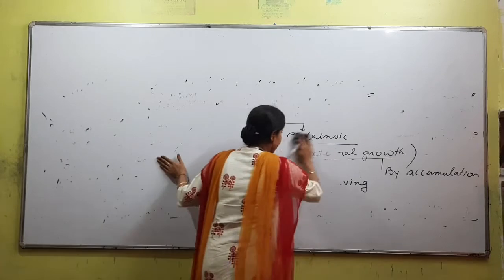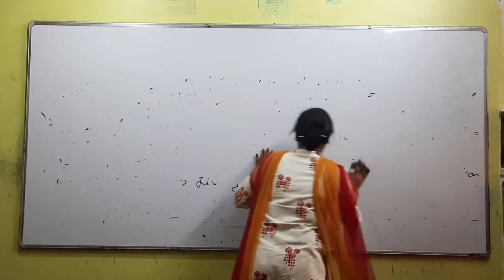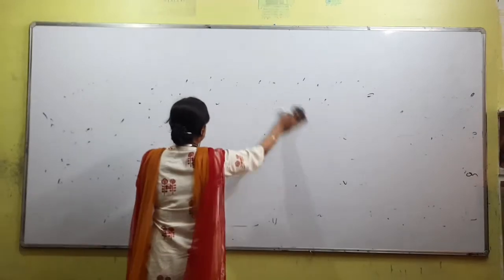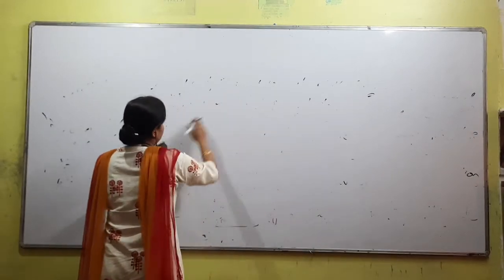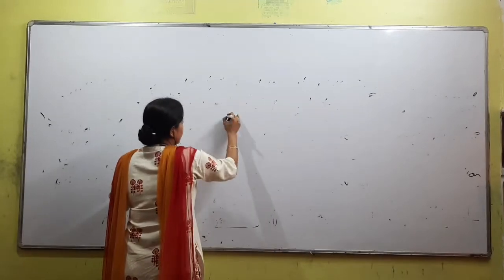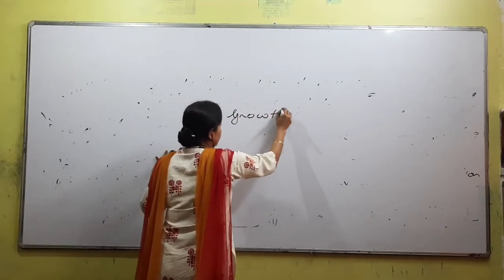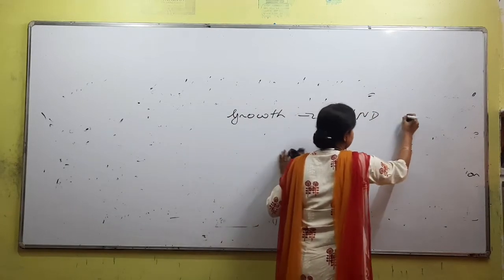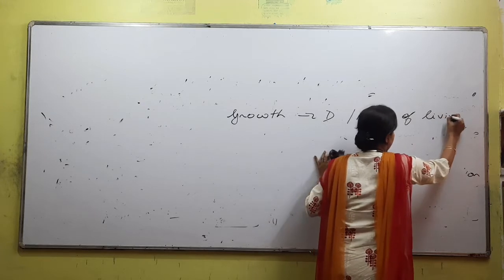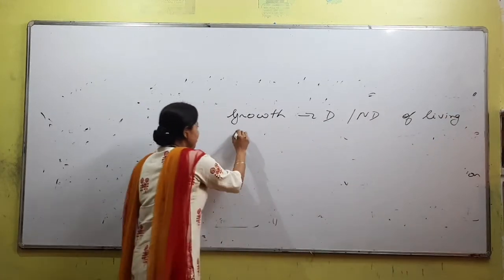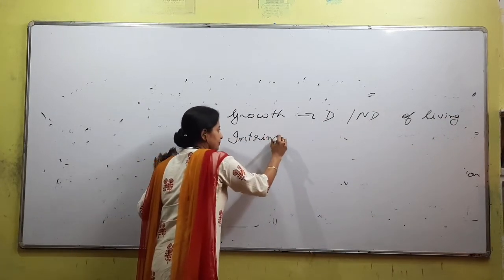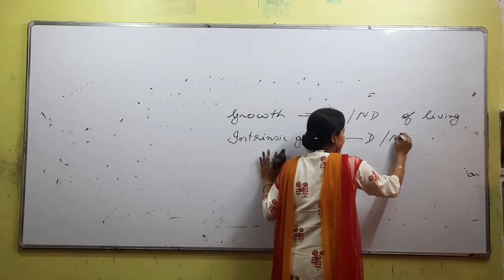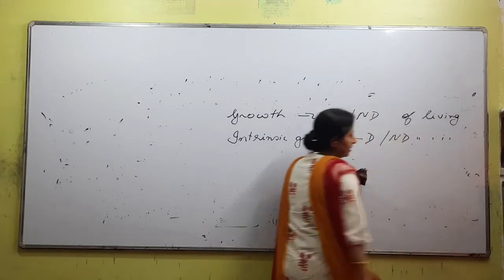Now there is one more thing. The question is: growth, defining or not defining characteristic of living. Another question is: intrinsic growth, defining or not defining characteristic of living. Just listen to the question properly.